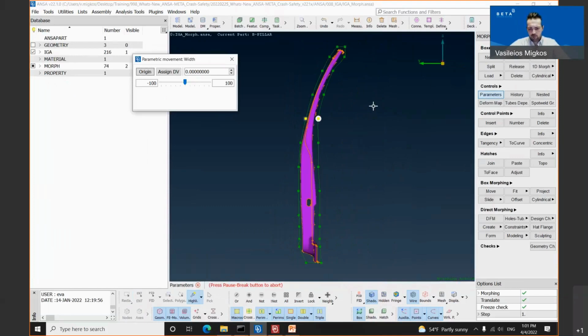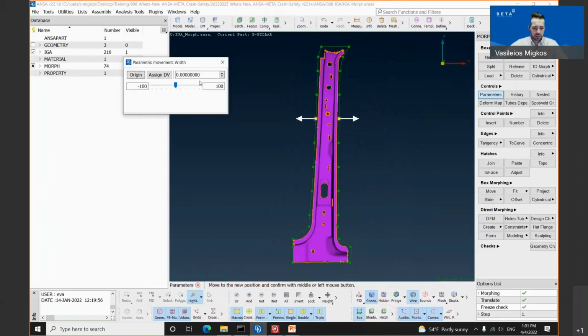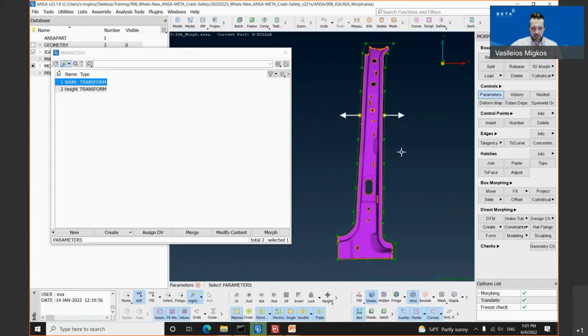Once he clicks the morph button, the parametric movement window opens up. He needs to type a value. Let's say that I will type 5. Just look inside the model window. Once I type 5, we have successfully morphed the width of our IGA. Confirming with the middle mouse button and clicking OK, the morphing has been stored.